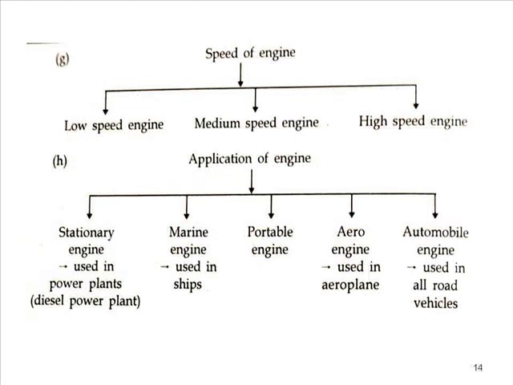The next way to classify the IC engine is according to the speed of engine. Either it is a low speed engine, medium speed engine or high speed engine. Next is according to the application of engine, that includes stationary engine, marine engine, portable engine, aero engine and automobile engine. The stationary engines are used in power plants, particularly as diesel power plant. The marine engine is used in ship. Aero engines are used in aeroplane and automobile engines are used in all road vehicles.